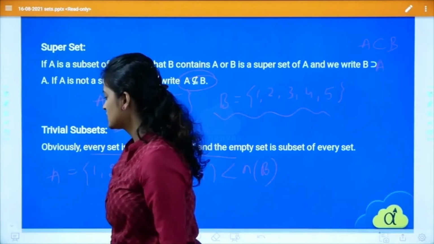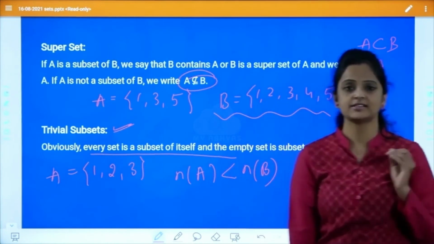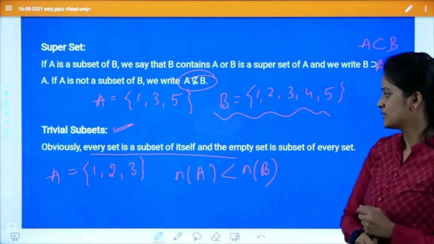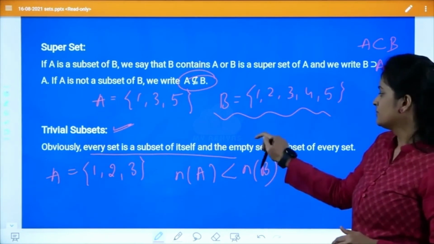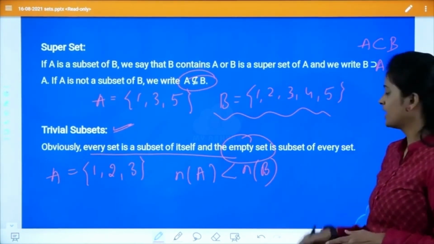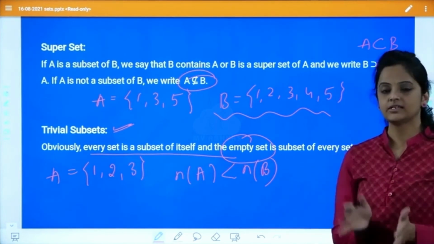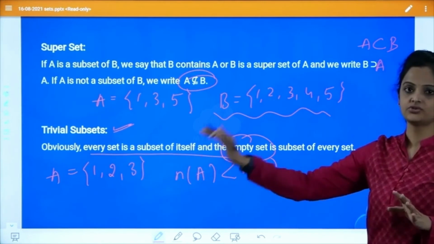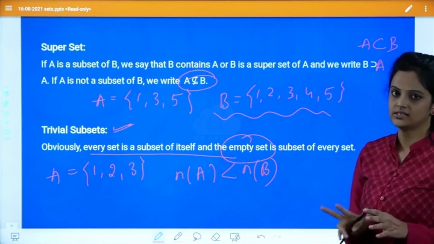So remember this trivial set, whenever you write the subsets, first you write this. Every set is a subset of itself, and by default, the empty set is considered as a subset of any set. Empty set is a subset of any set, and the set itself is a subset. So we have to write these two cases.